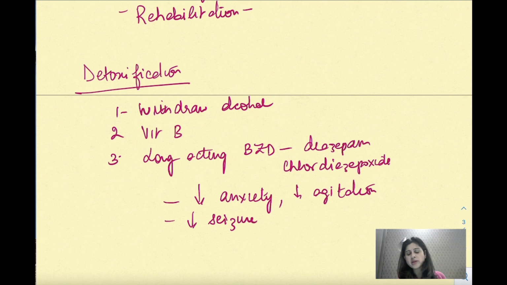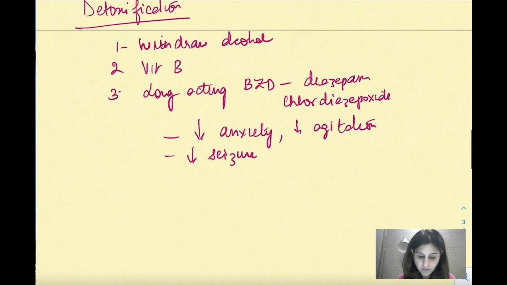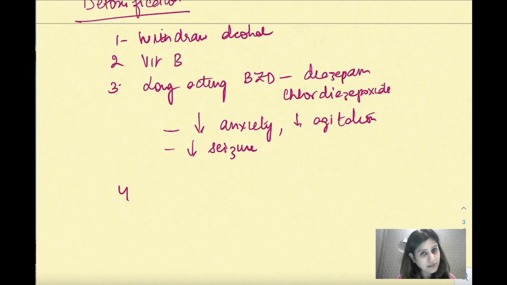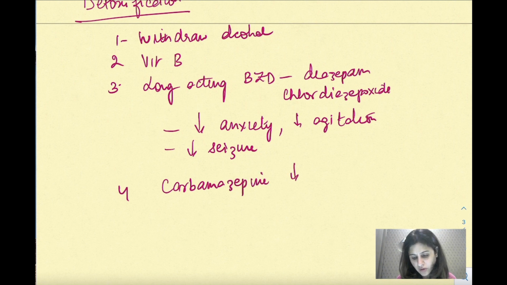So let's say by some reason some patients have a COPD or respiratory issue, और जिसकी वजह से हम benzodiazepines नहीं दे पाते because they can further depress respiration. What you do, you have a substitute which is carbamazepine. It's an anti-epileptic. Carbamazepine. ठीक है? It will also lead to decrease in the seizures. You can even give this as such, right? Then what else can you do in such cases?